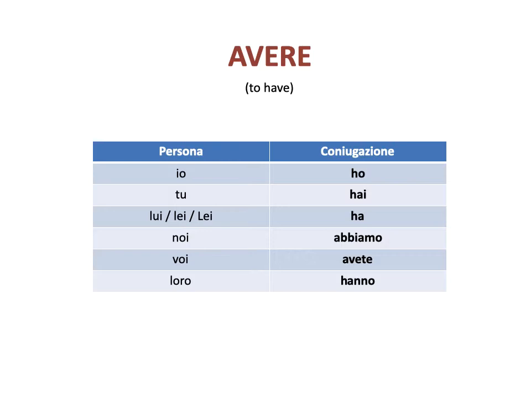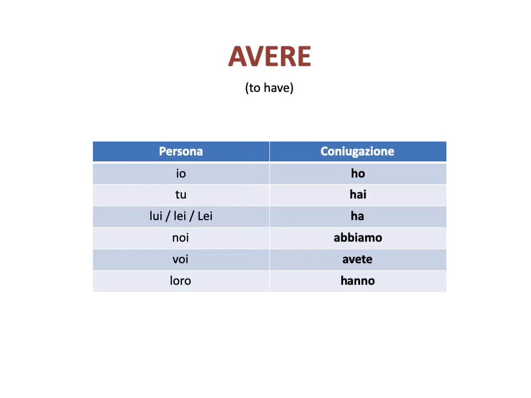Second thing, for the noi form, which is abbiamo, and for the loro form, which is hanno, remember that doppie, the double consonants, like the double B in abbiamo and the double N in hanno, need to be pronounced. So it's a slightly longer sound with a small pause in the middle.